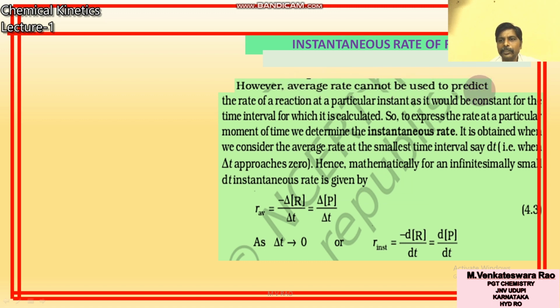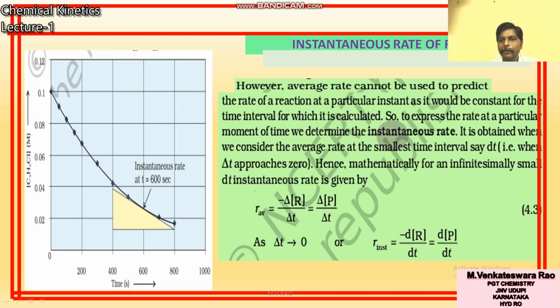Average rate cannot be used to predict the rate of reaction at a particular instant, as it would be constant for the time interval for which it is calculated. If you want to know the instantaneous rate at any point, you have to draw a tangent like this. You can see the tangent here. The slope of the tangent is the rate of reaction. This is a negative slope, because the curve goes downwards. So instantaneous rate is equal to minus d[R] by dt.